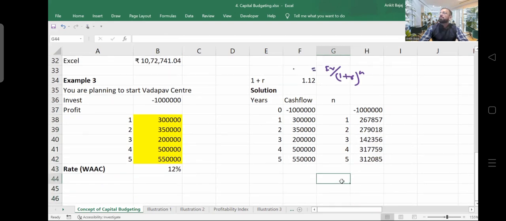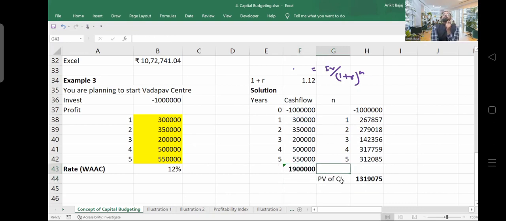Now, if I calculate the present value of cash inflows, right? So what is the present value of cash inflows? If you see, I will do the total of all the 5 present values. And the present value of cash inflow is 13,19,075, right? If I'm not calculating present value and directly calculating the total of cash in, the total of cash inflows is 19 lakh.